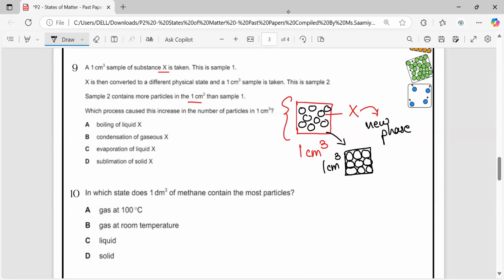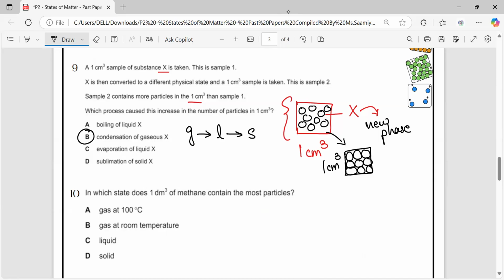That means the particles moved closer to each other, right? Maybe condensation happened, meaning the gas particles turned into liquid, or the liquid particles turned into solid. The particles came together. And here option B is saying condensation.